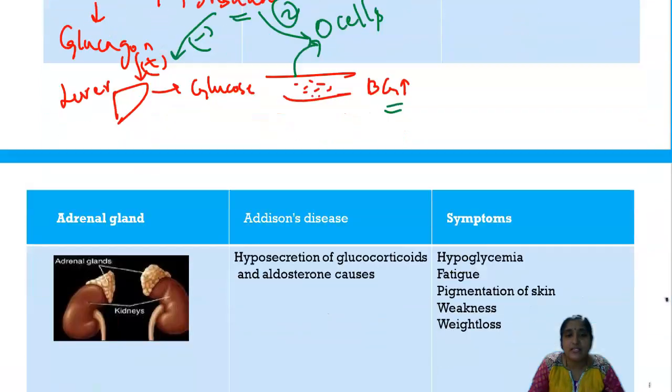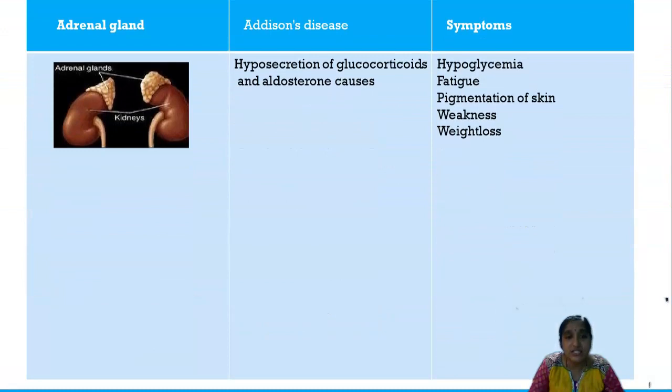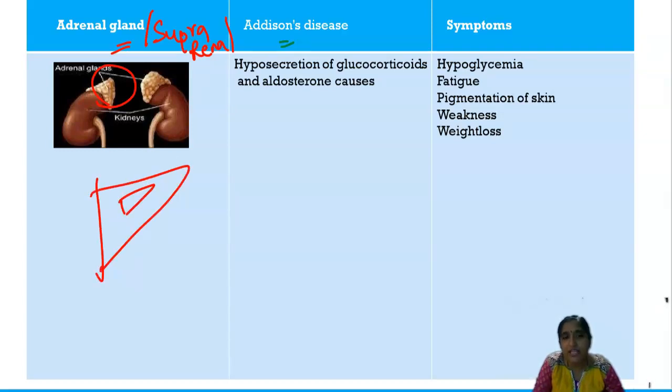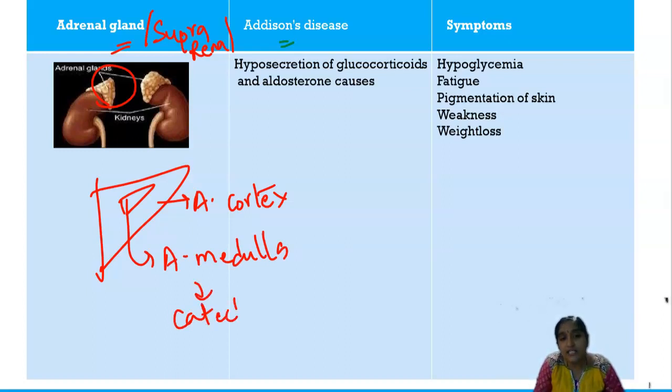Now the next disease we are going to discuss is Addison's disease. When do you see Addison's disease? It is seen whenever there is damage to the adrenal glands. The adrenal glands are also called the suprarenal glands. Why? Because you see them above your kidneys. These adrenal glands are triangular glands which have the outer cortex, called the adrenal cortex, and the inner one called the adrenal medulla. The medulla releases the catecholamines, and the outer cortex releases the corticosteroids.